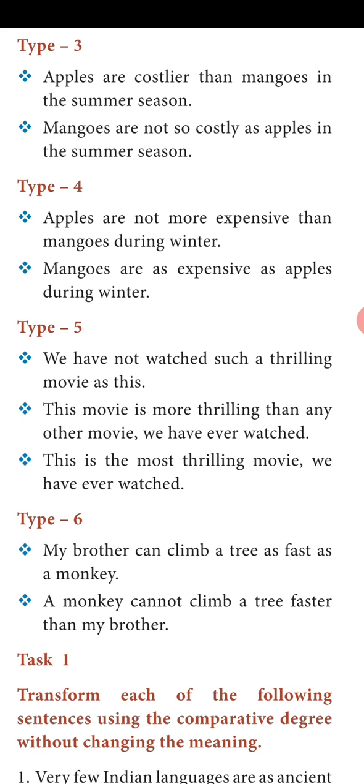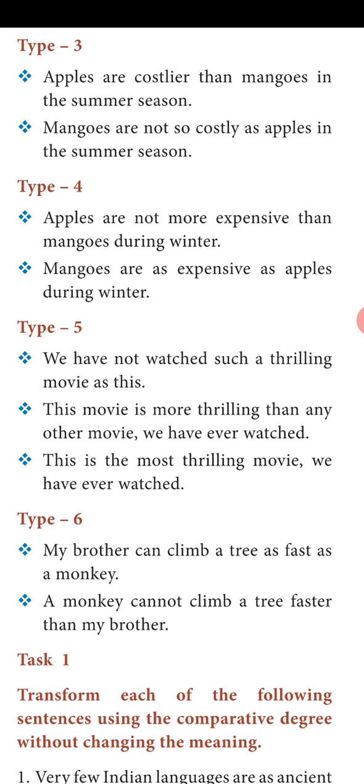Other things should be changed. The order also changed. You have to observe the order. First, in the positive, when we change into positive, we have to use the second thing used for comparison. Here, apples and mangoes. Here mangoes are used first. When we change the order, we have to include the word not. Mangoes are not so costly as.